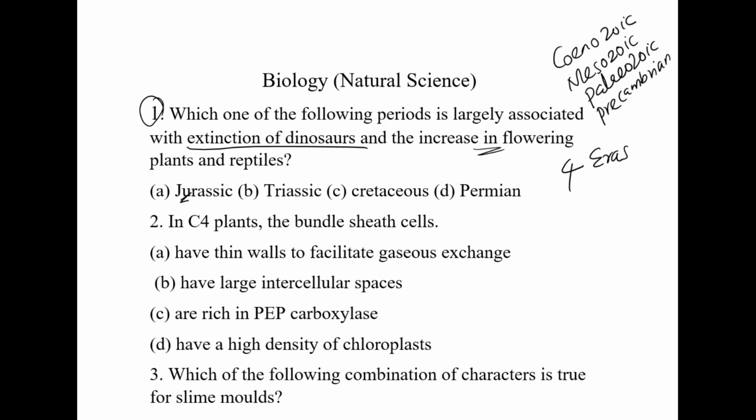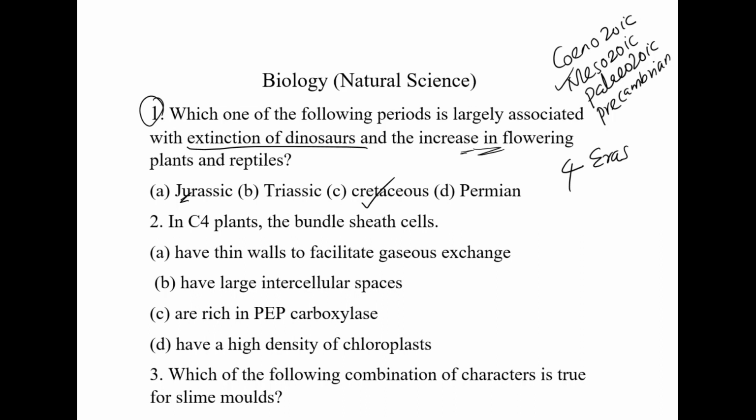But here the question is about the extinction of dinosaurs. At the same time, you have to note the increase in flowering plants. In any question, if an increase in flowering plants is mentioned, then the answer will be Cretaceous, because flowering plants means angiosperm plants, and the reptiles are coming during the period of Cretaceous, and the extinction of dinosaurs occurred in the same period. This is the answer, Cretaceous. Cretaceous comes in which era? Cretaceous period is in the Mesozoic era.